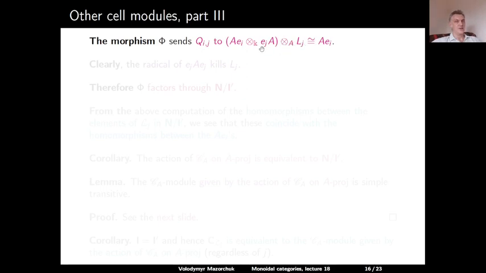so we will have here EJA tensor over A Lj. So this gives us EJ Lj, which is just K. So the outcome will be AEI. It is also quite easy to see that the radical of EJ Lej kills the module Lj, which means that our map phi factors through the quotient of n by I primed.